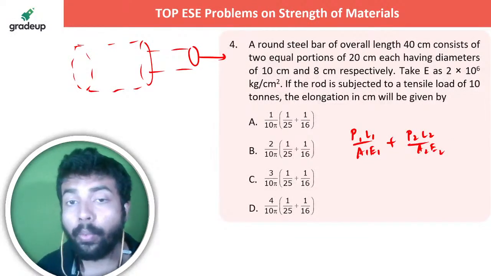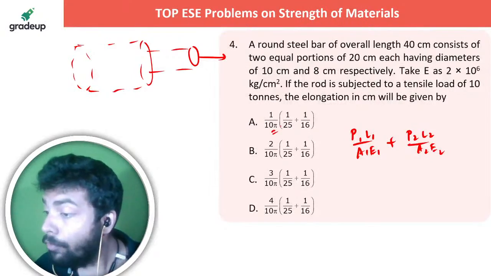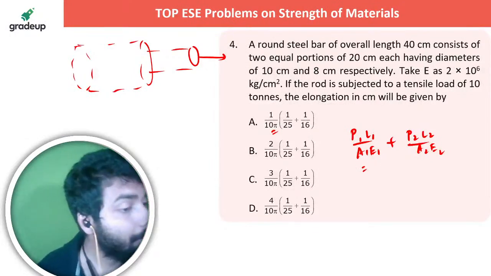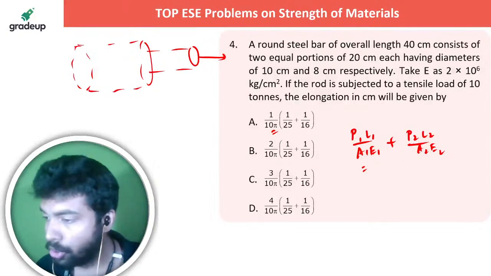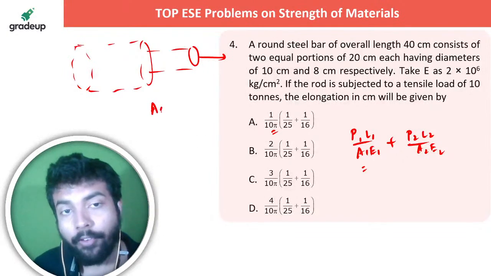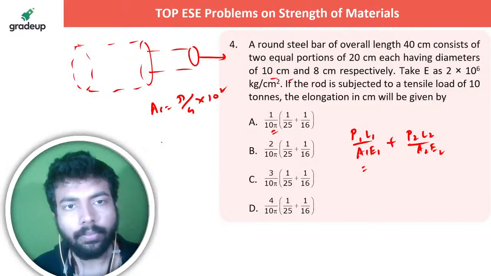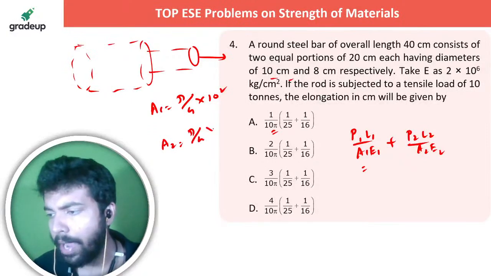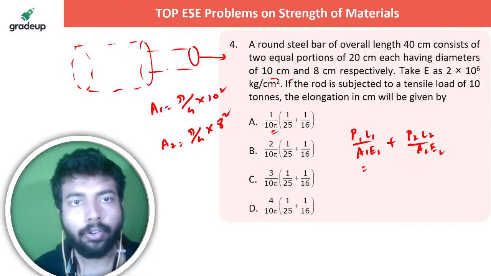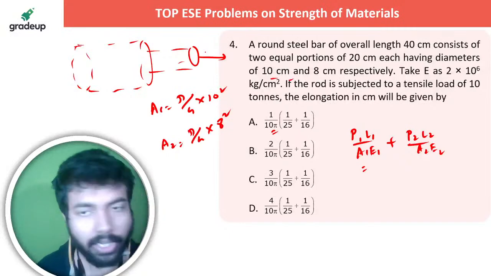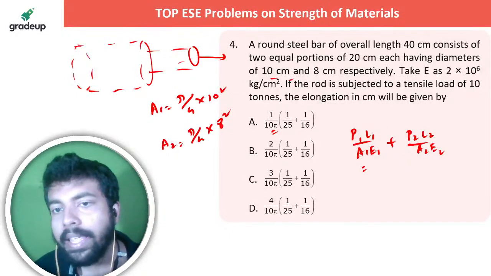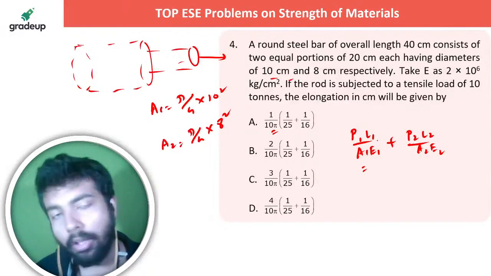You will find where pi comes from: it comes because of this A. When A is there, pi is also there. A1 is pi by 4 into 10 square, because it's 10 centimeter. If I talk about A2, it's pi by 4 into 8 square. In this fashion it will change, but the rest of the things, P, L and E, are the same for both of them.